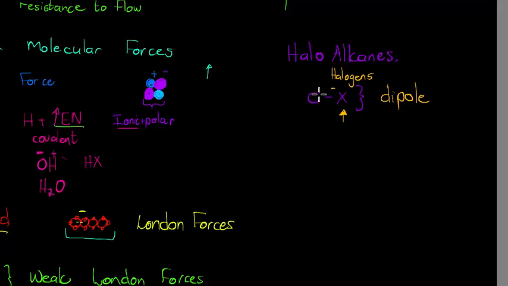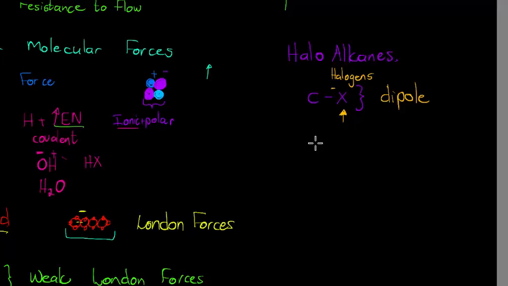Interacting with other elements on the periodic table, they will therefore create dipoles, at least, even ionic dipoles. So this one would be a dipole, which is a stronger force.